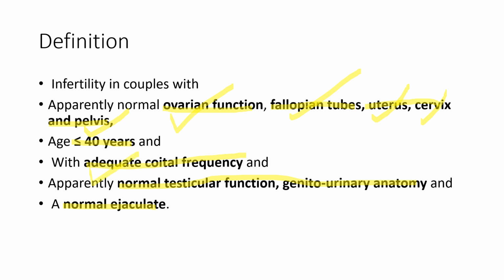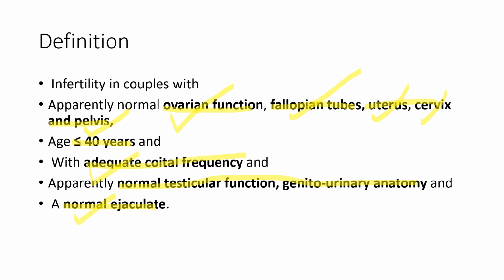For normal testicular function, genitourinary anatomy and normal ejaculate, semen analysis will be required, according to the WHO 6th edition. For genitourinary anatomy, ultrasound is not required if the semen analysis is normal.